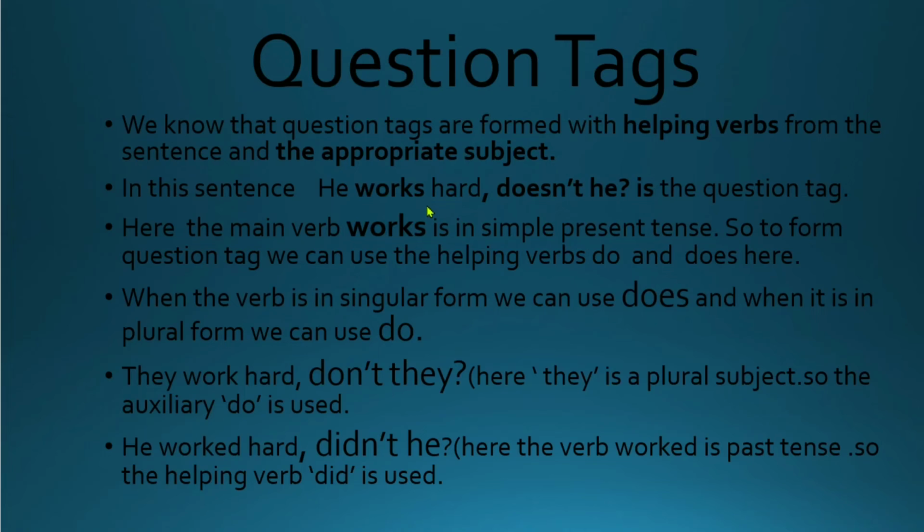He works hard. In works, s is there, so you can use the auxiliary doesn't he. In the second sentence, he worked hard. Here, ed, the past tense of work, is used. Worked. So you can use the question tag didn't he. So the question tags are formed with helping verbs from the sentence and the appropriate subject.